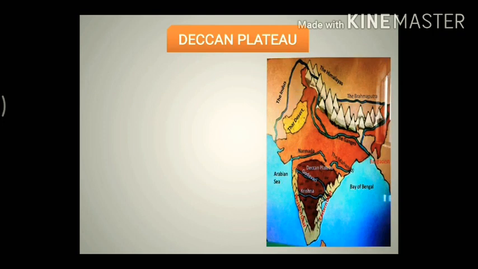Next, we have the peninsular plateau, or we can call it the Deccan Plateau. Now, if you see this map over here, the chocolate brown color area is the Deccan Plateau. See, it's like an inverted triangle. Understood? So that's why this area forms a triangle shape. That's why it's known as the peninsular plateau, and it is also called the Deccan Plateau.